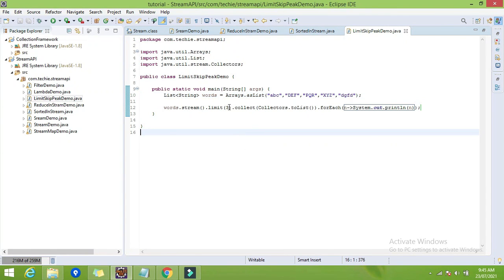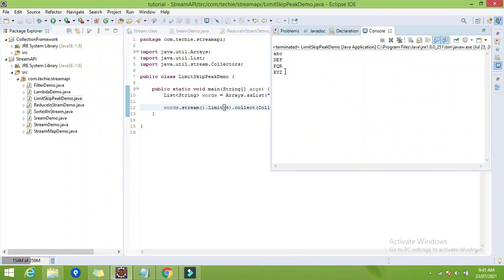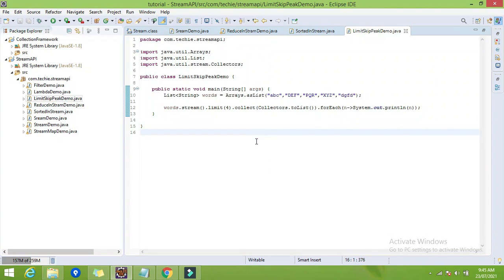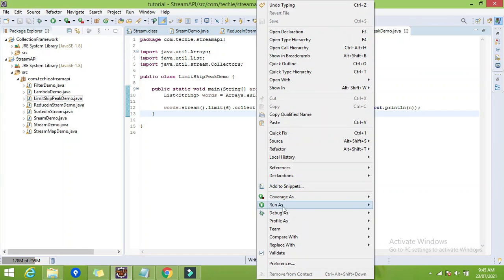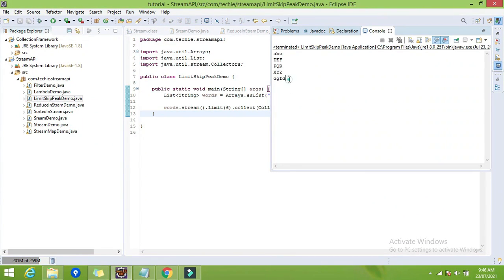So let me try with another combination. Now I am giving 4. So here we are getting 4 elements. What will happen if we give a limit more than the size of the stream? We have a size of only 5, now I am giving 6. What will happen? Any guesses? So we are getting the whole list.